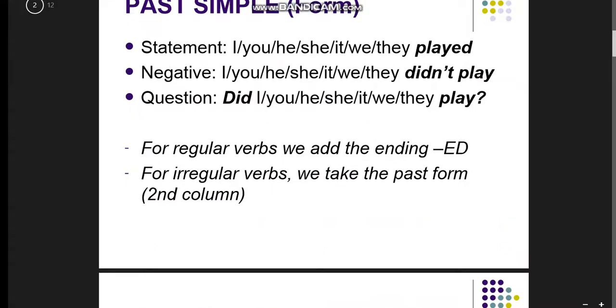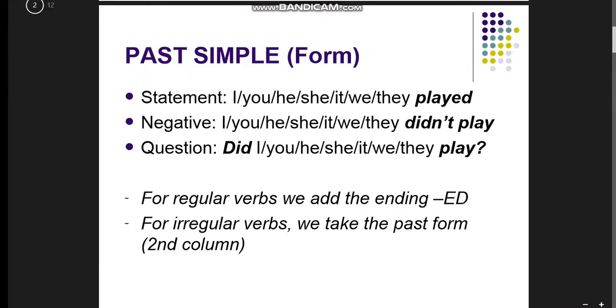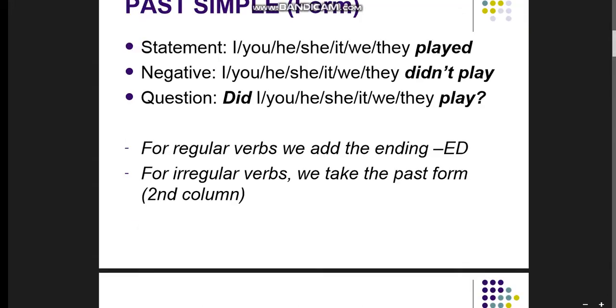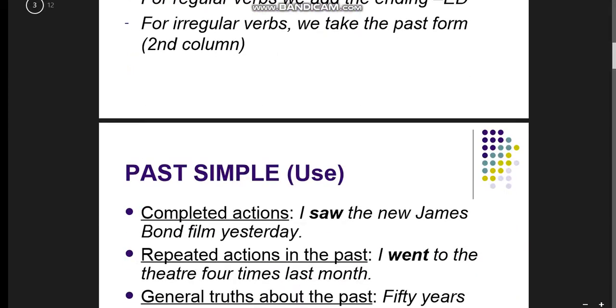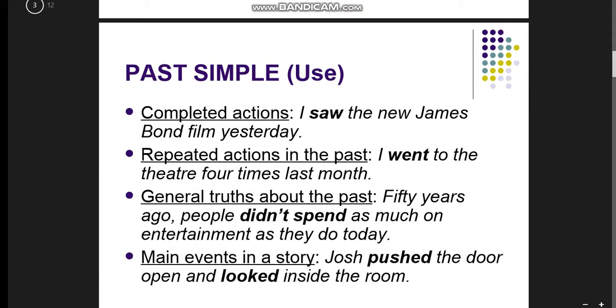Okay, past simple statement: I, you, they, he, she, it. We have played, and in the negative we didn't play, didn't plus infinitive, and the question did plus subject plus infinitive. Regular verbs have ed, and irregular verbs we cannot use ed or ied, and so on.